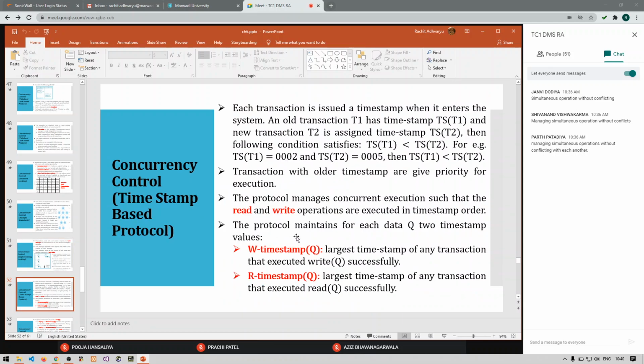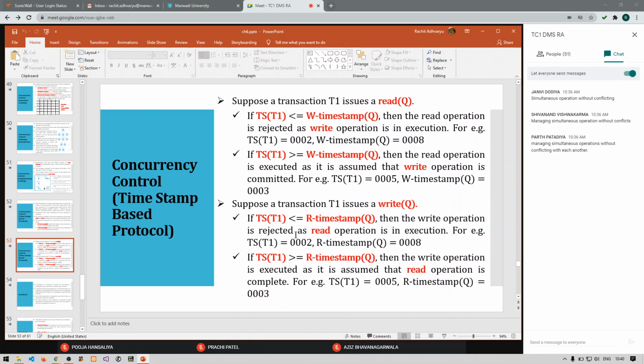The second type of managing concurrency control is the timestamp-based protocol. We said that if the read time is older than the write time, then the write operation is not executed. Similarly, if the write time is older than the read time, then the read operation cannot be executed. We give a time to each transaction so that it can perform its task in that particular time slot, and no other transaction can conflict in that time slot. That is what the timestamp-based protocol is.